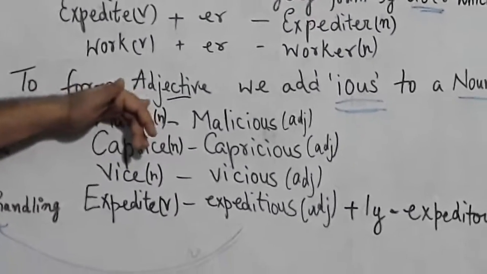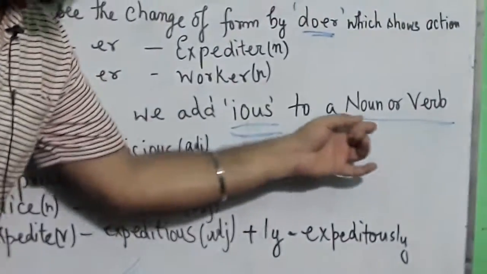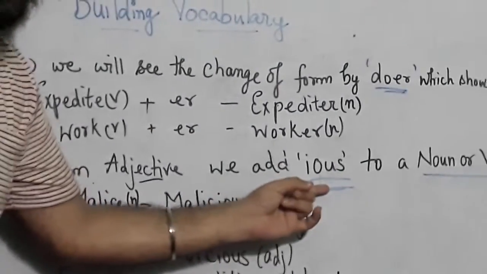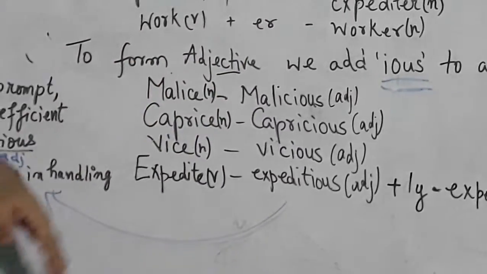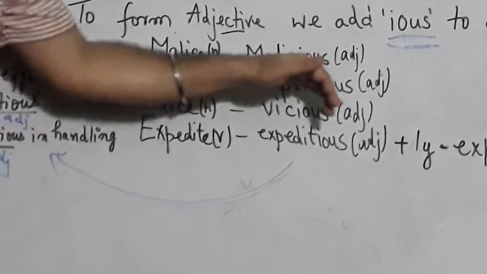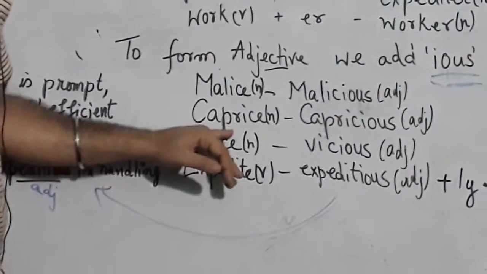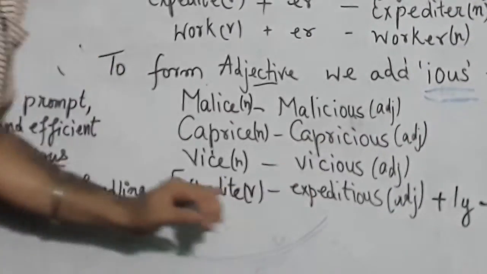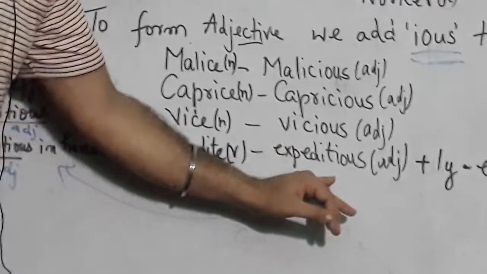Whenever we go for adjective, we add IOUS to a noun or a verb. I have ticked, I have underlined. Please keep it in mind, whenever you have a noun or a verb, then only you can use IOUS and it will change into an adjective. Example, malice, when added with IOUS, becomes malicious. So noun to adjective. Caprice becomes capricious. So it becomes again an adjective by IOUS. Vice becomes vicious. And last, expedite becomes expeditious.